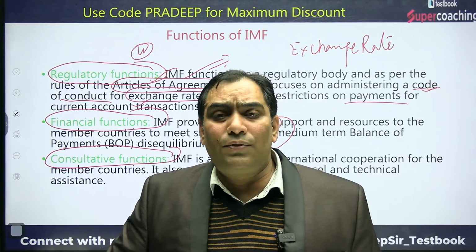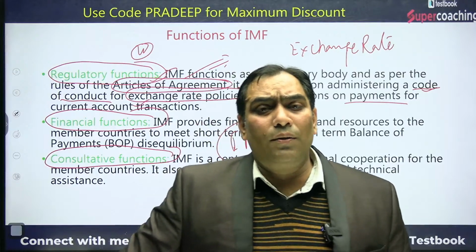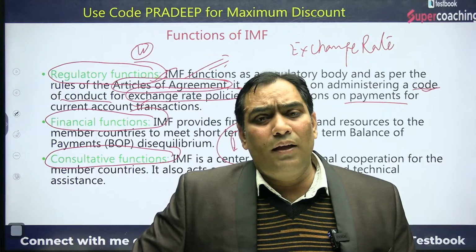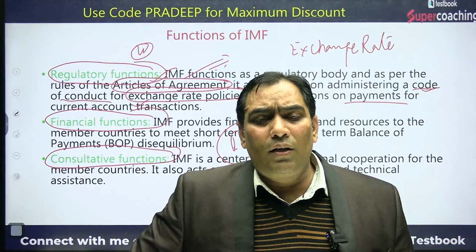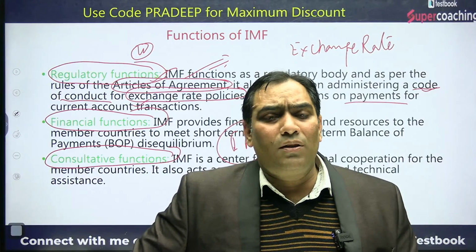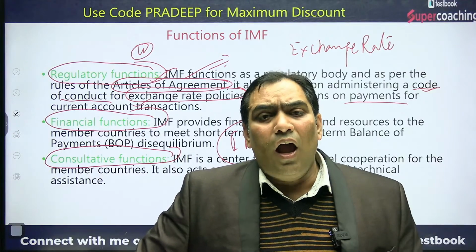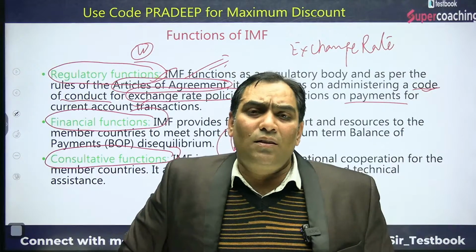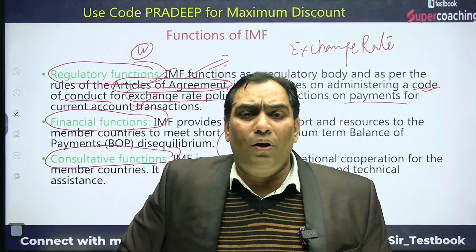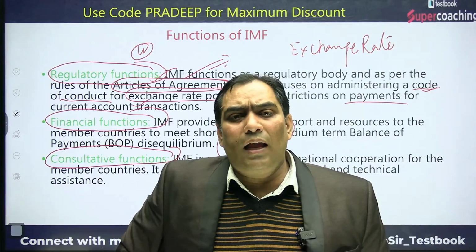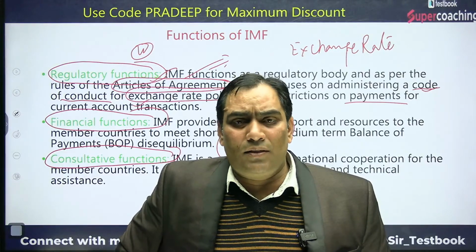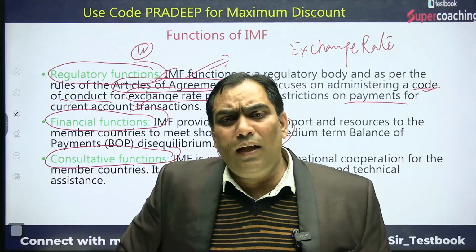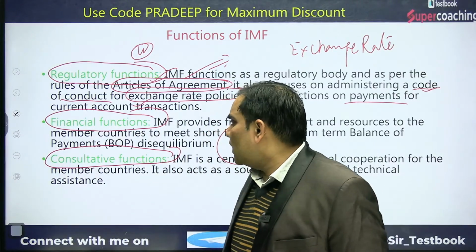So it gives advice, not only financial advice but also consultative advice, in order to increase monetary cooperation among different countries. How can different countries increase monetary cooperation with each other? In that regard, the IMF gives advice, financial advice as well as consultative advice. So this is the function.